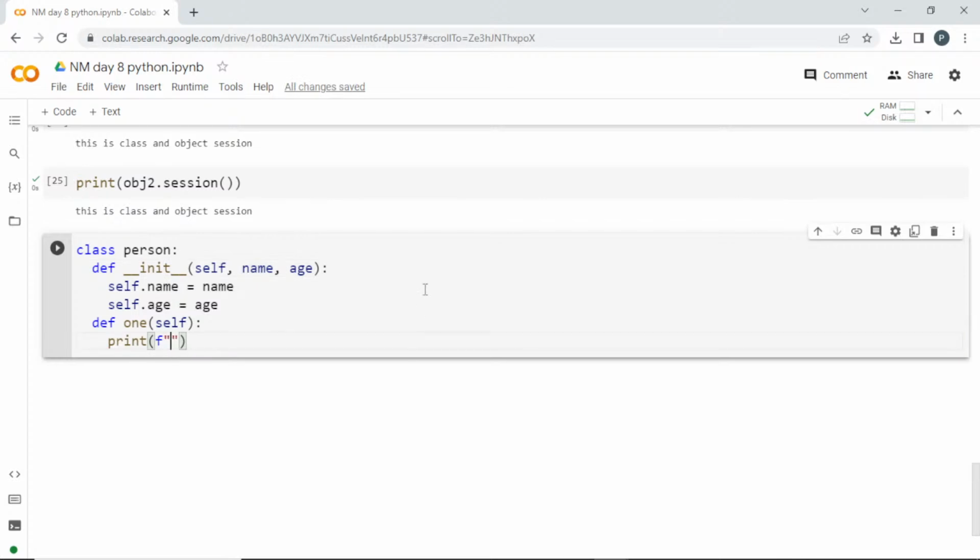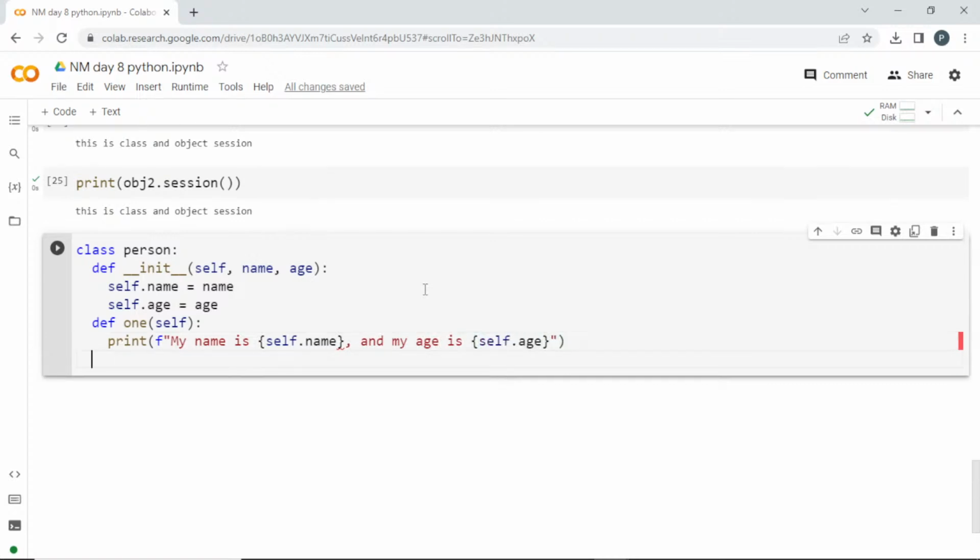I'll print, like this is a different version of introducing himself. That's what we are doing here. Self dot name, and my age is self dot age. This will be the first function, and I'll call this second one 2.